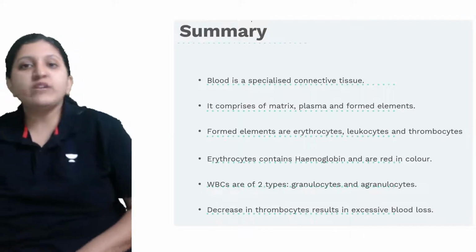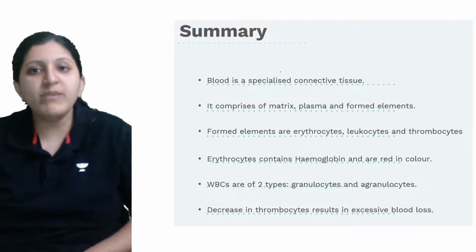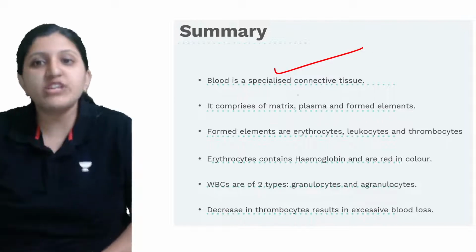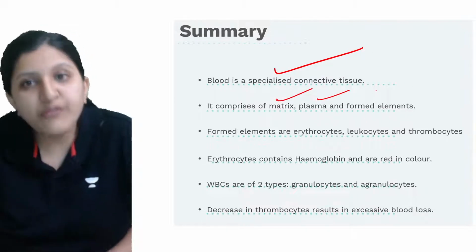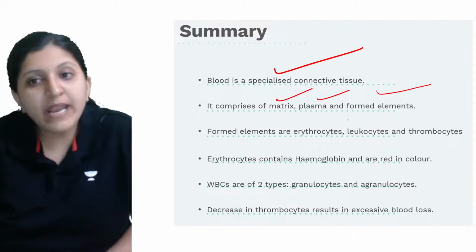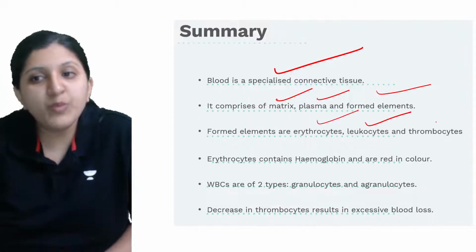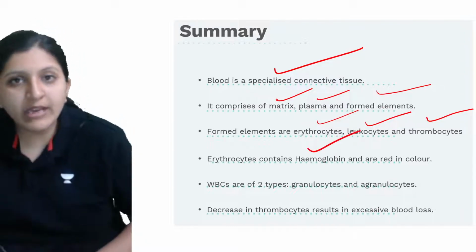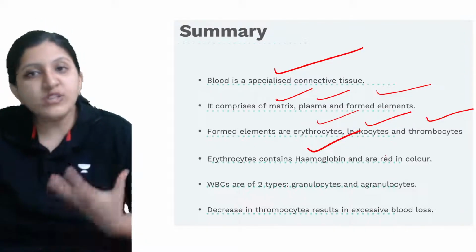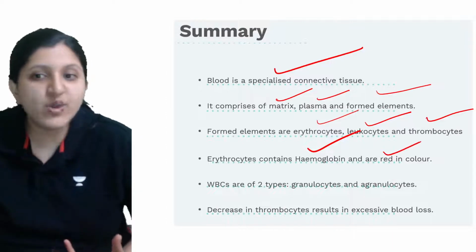So what we saw today is about the blood. Blood is a specialized connective tissue. It has the matrix, that is plasma, and then formed elements. Formed elements are RBCs, WBCs, and platelets, and RBCs have hemoglobin, because of which the blood has a red color.